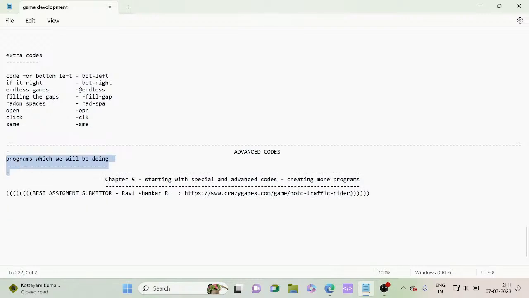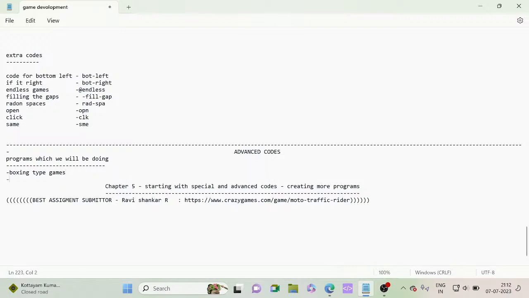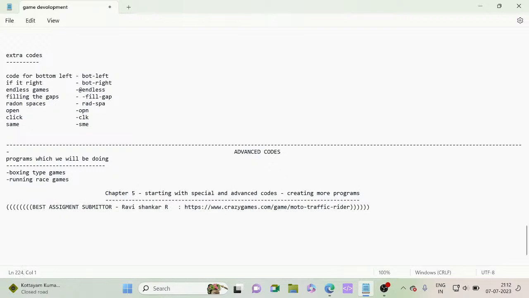The first program we will create is boxing type games. The second is running race games. The third program is Minecraft type games.